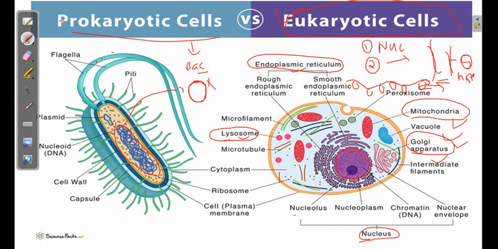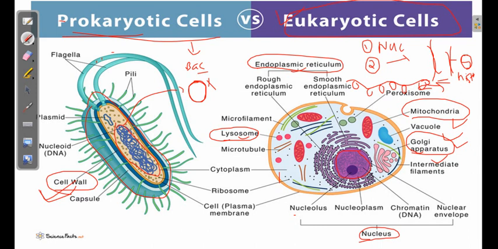Now the third difference is that all prokaryotic cells have a very well developed cell wall. In a eukaryotic cell, the cell wall is not an essential integral part. Some eukaryotic cells contain a cell wall, some don't. For example, plant cells have a good cell wall, but animal cells don't have a cell wall. But in a prokaryotic cell, the cell wall is one of the essential parts of their protection mechanism, and that is why they contain a very good cell wall.